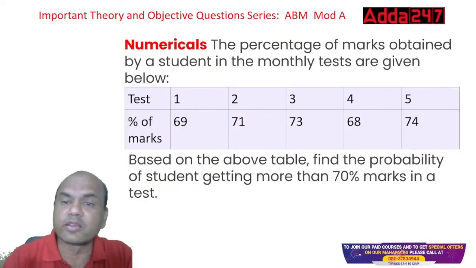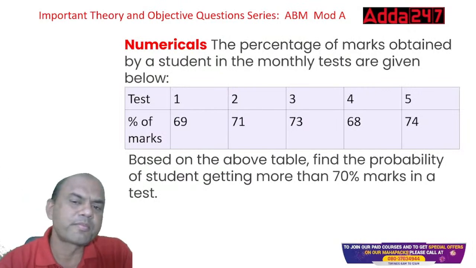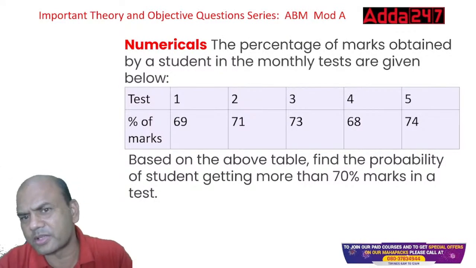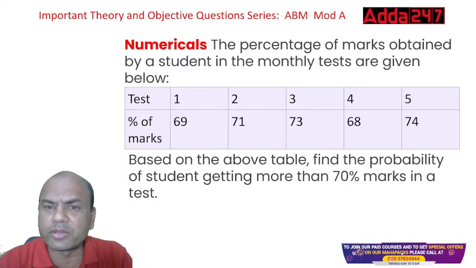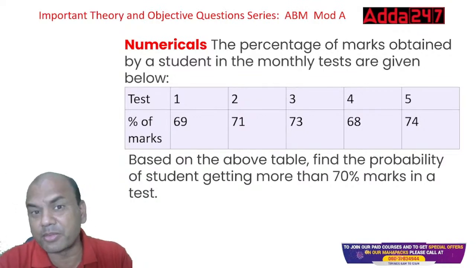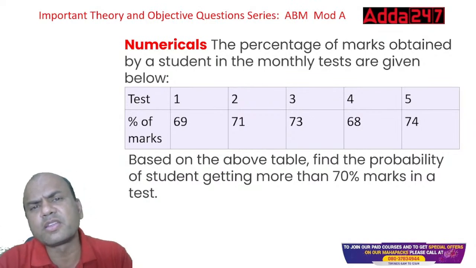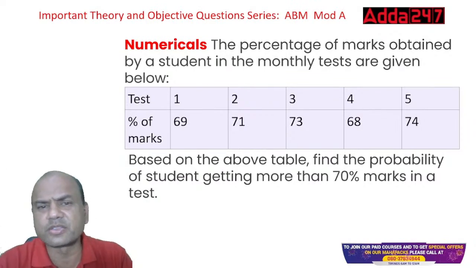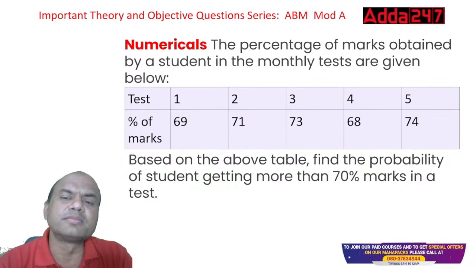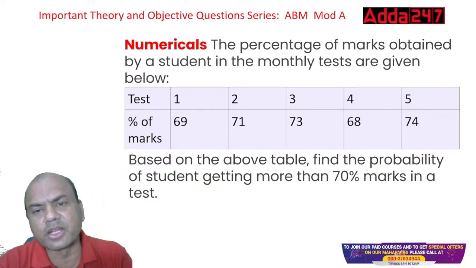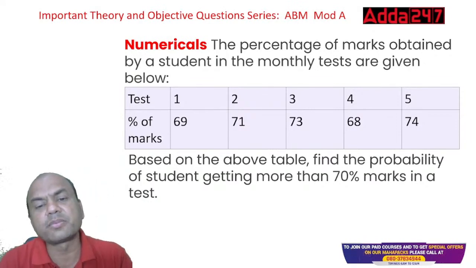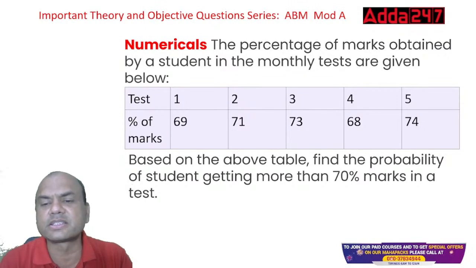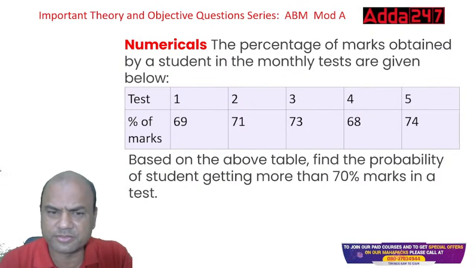Now let's solve the numericals. Let's check these numericals. Simple ones, but in the exam these come to you for 1 mark. Many times we get confused over here, but these 1 marks are in your pocket actually. See this. What is the question? The percentage of marks obtained by a student in monthly tests are given below. There are 5 tests: 1, 2, 3, 4, 5. And these are the percentages: 69, 71, 73, 68, 74. Five tests, five marks.